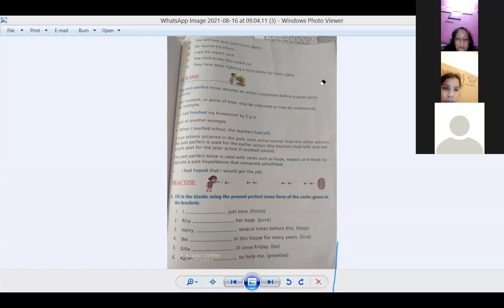Only has I will come before the subject. This is the change. Subject plus verb third form plus object.